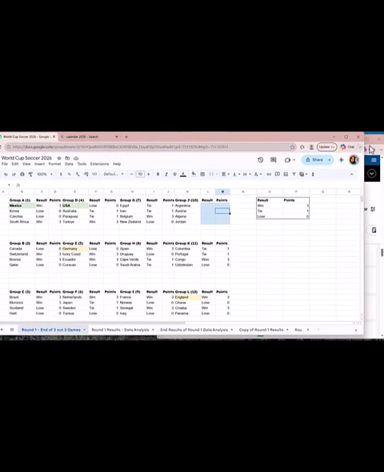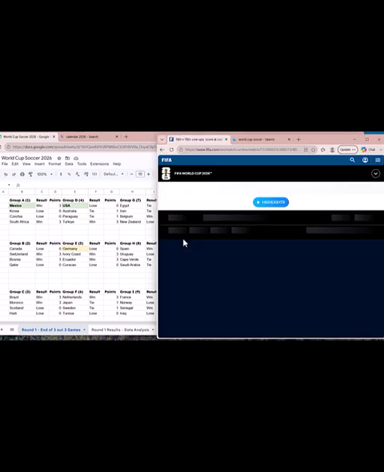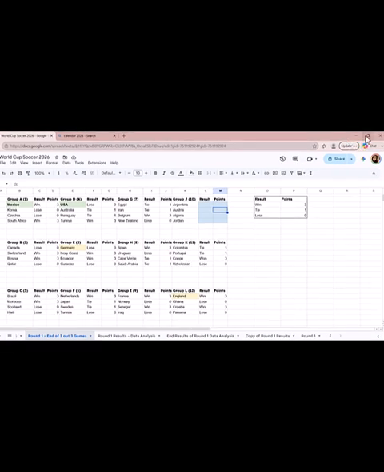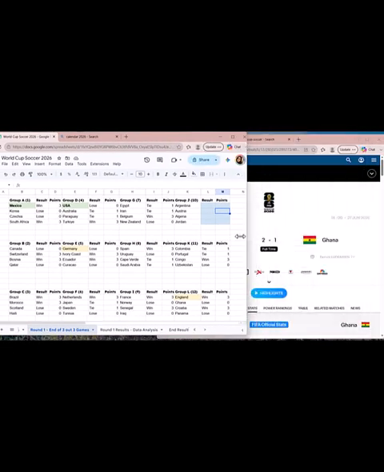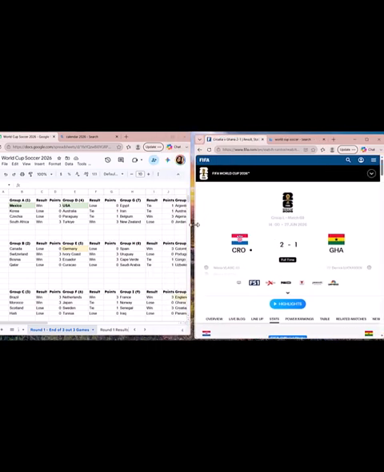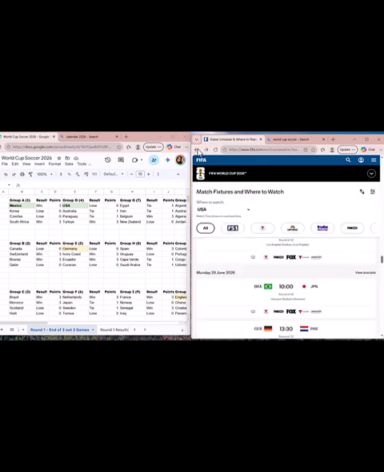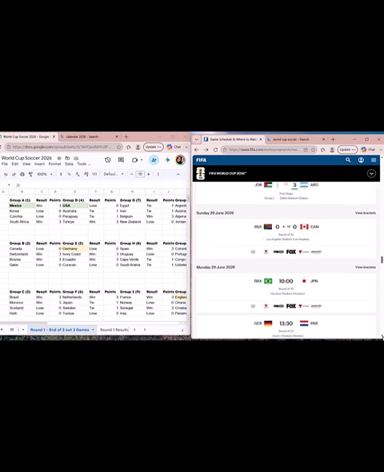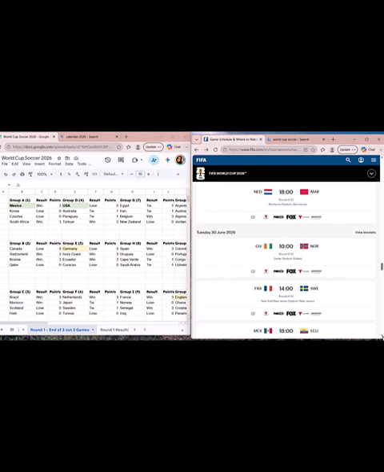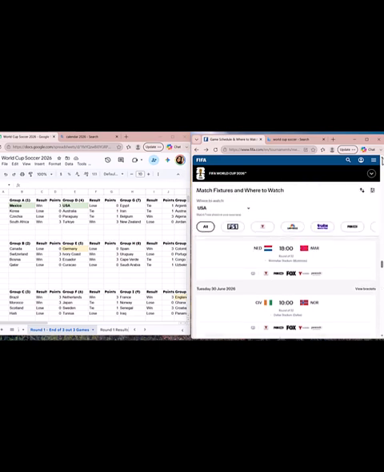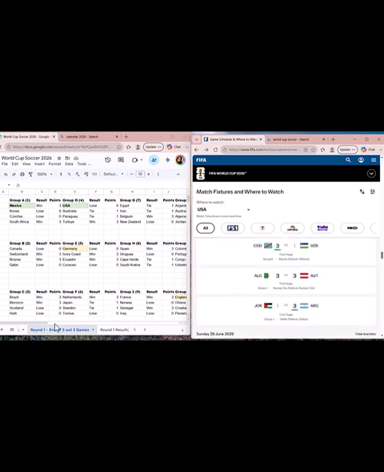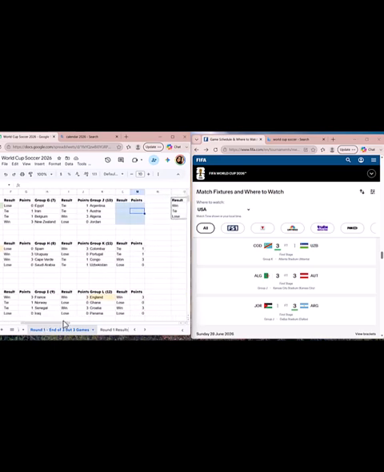And so, let's see. What did I do? I expanded this, so I need to make this a little bit narrower. And that's how you look for data, wherever the data is located. Today is the 28th, so yesterday was the 27th, so I have to look for the games for the 27th. And this is the two games with four teams.